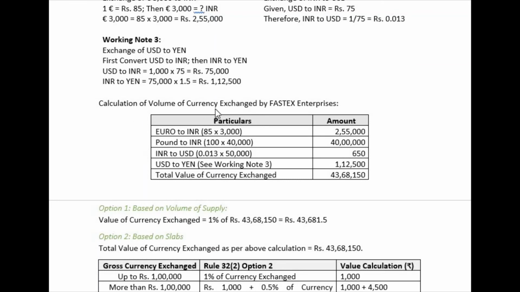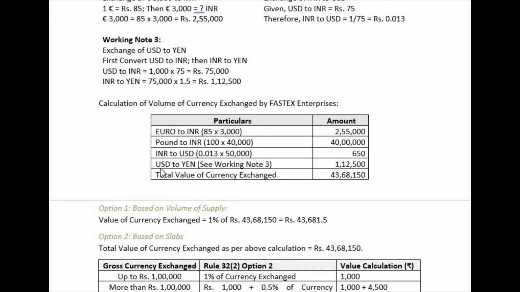Now calculation of volume of currency exchange by Fastex Enterprises. Euro to INR will be 85 rupees into 3,000, that is 2,55,000, as we have calculated. And pound to INR 100 into 40,000, 40 lakhs. INR to USD, the value which we have calculated using the working note, 0.013 into 50,000, that will come somewhere around 650.